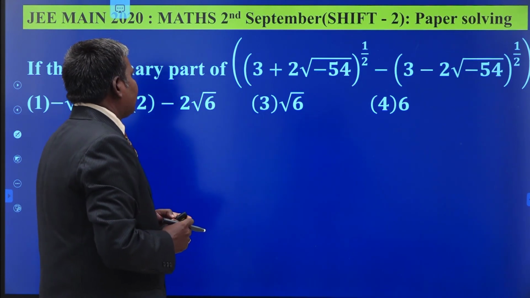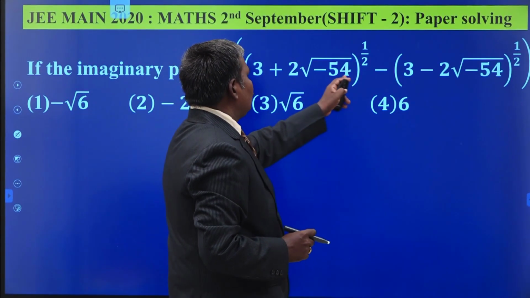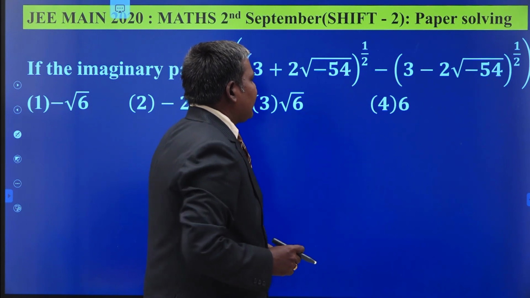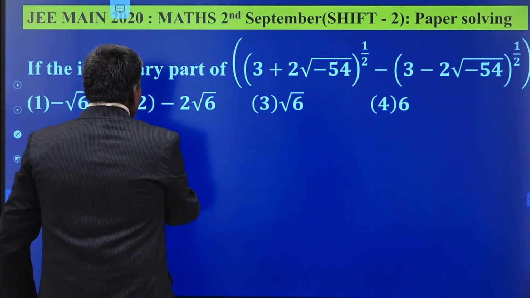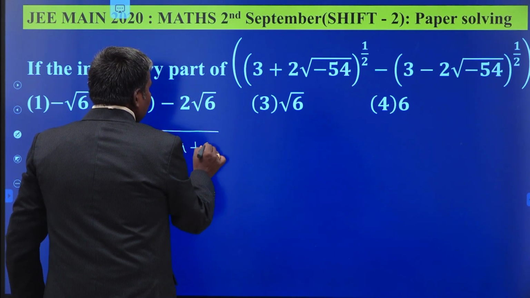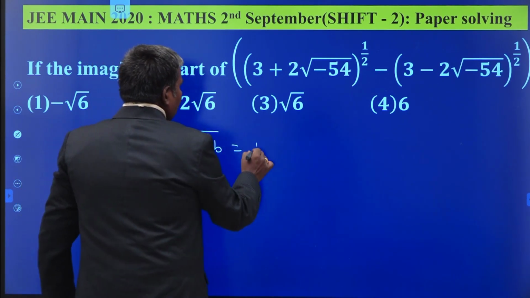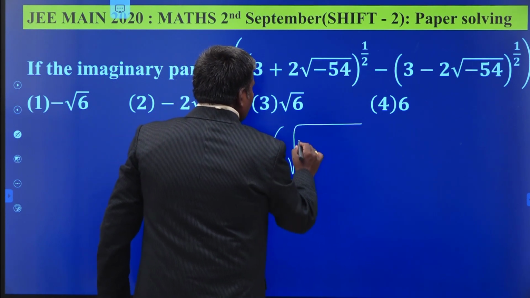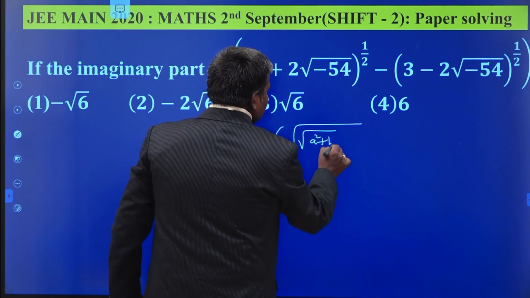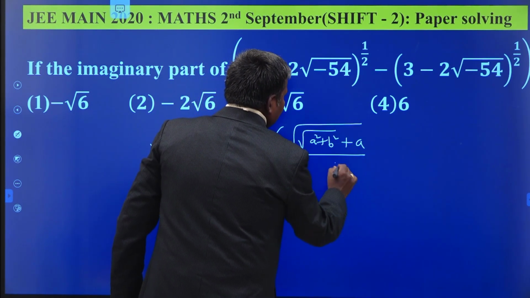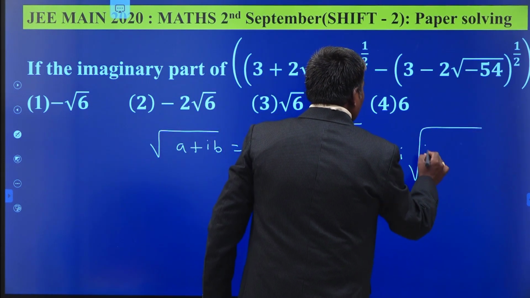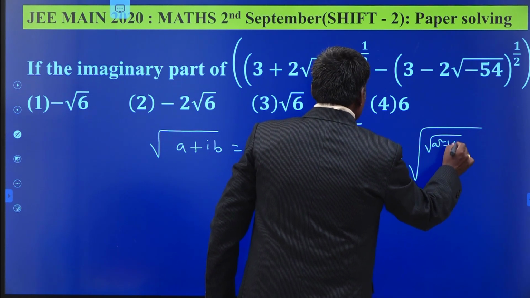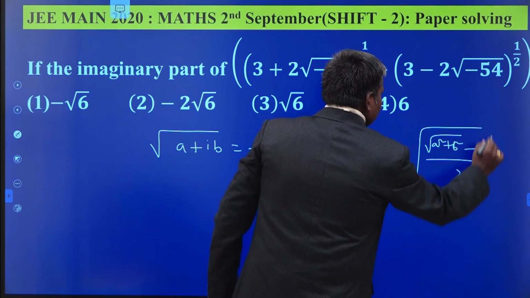The imaginary part of (3 plus 2 root minus 54) whole power 1 by 2, minus (3 minus 2 root minus 54) whole to the power of 1 by 2. Square root of a plus ib, you know the formula, is equal to plus or minus of [square root of ((square root of a square plus b square) plus a) by 2, plus i times square root of ((square root of a square plus b square) minus a) by 2].